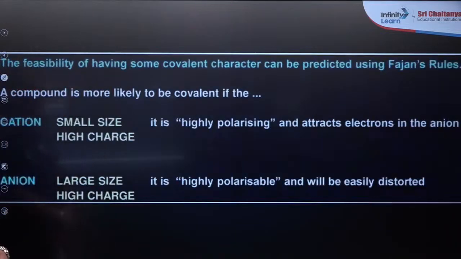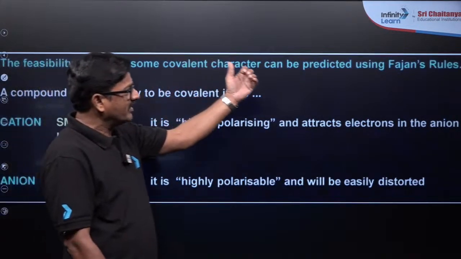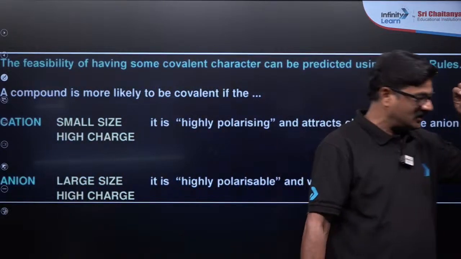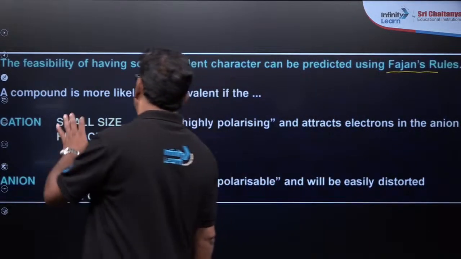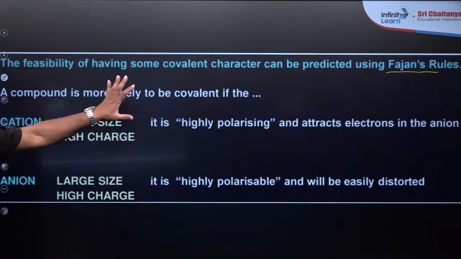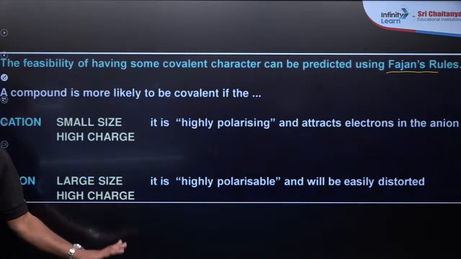Now we can see various things. The feasibility of having some covalent character can be predicted by using the Fajan rule. That is the basic application of the Fajan rule. Okay? And the compound is more likely to be covalent. This is a super awesome slide that can give you a lot of information.